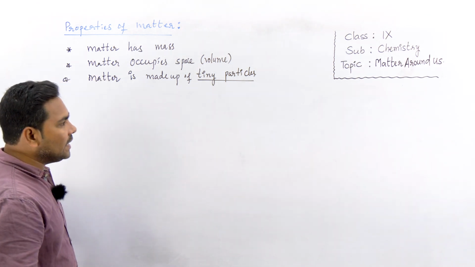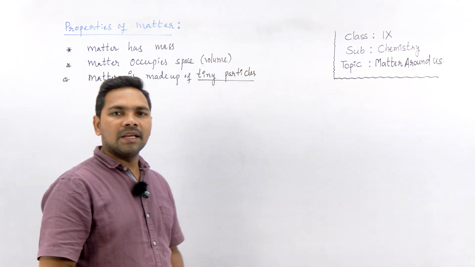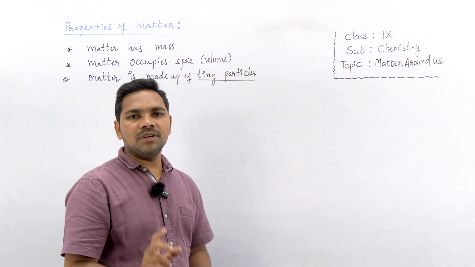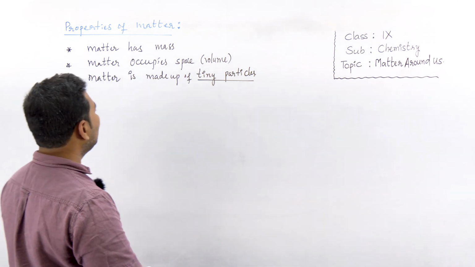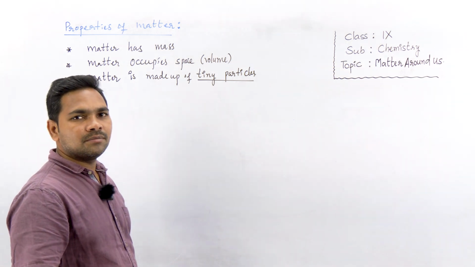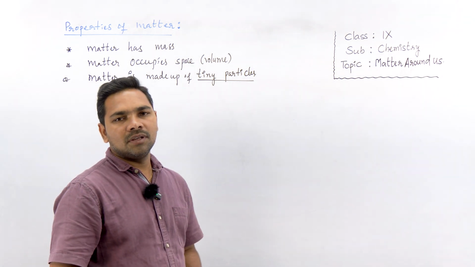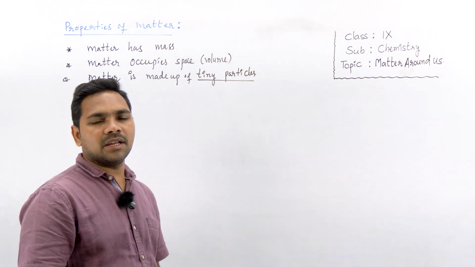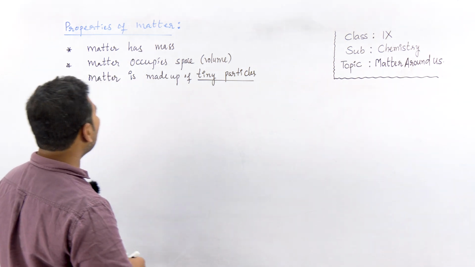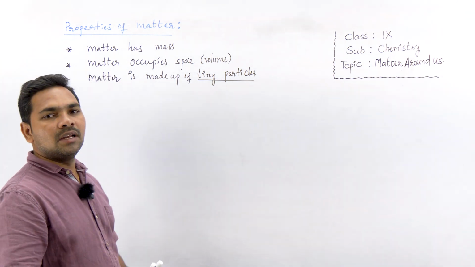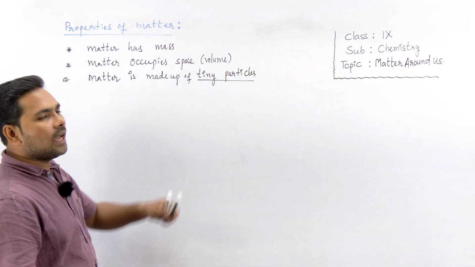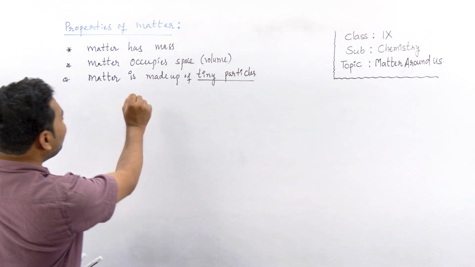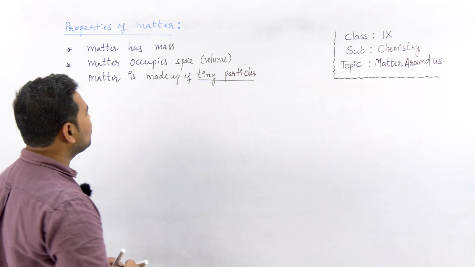If you look at your pen, it seems like a continuous one. A chalk piece also appears continuous. Even the wall that you see seems continuous. But no matter is a continuous one. Every matter is made up of tiny particles.